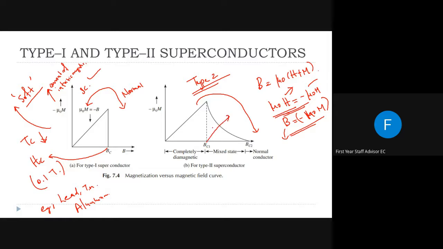When the intensity of the external magnetic field reaches the critical field Bc1, the process will get started, or the magnetic field lines will gradually start to enter inside the superconducting material.